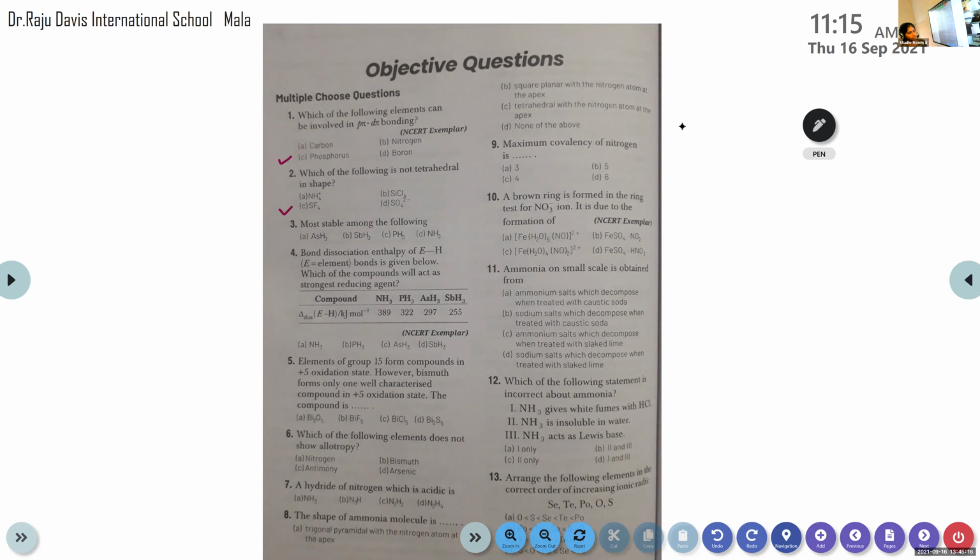Just look at that and tell me. Does the stability of hydrides decrease or increase when we move from nitrogen to the next members in the group? Decreases. Stability decreases. So most stable among the following? NH3. Yeah, it's NH3, because the stability decreases in a group. That's the reason. Correct answer is NH3. In the case of hydrides, the stability decreases from top to bottom.